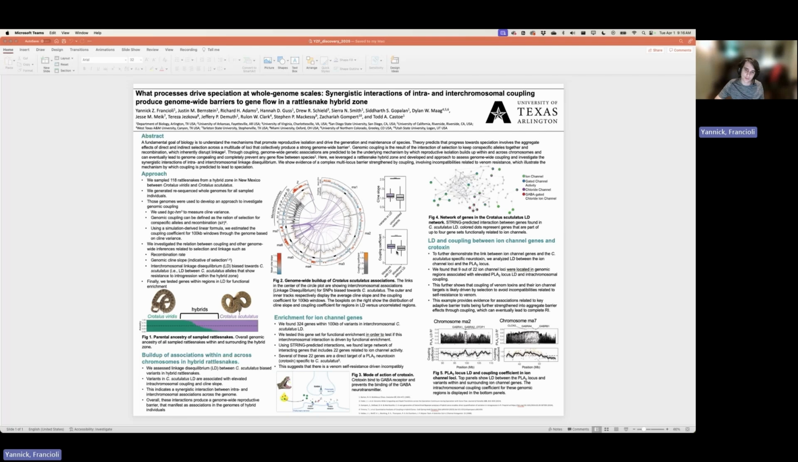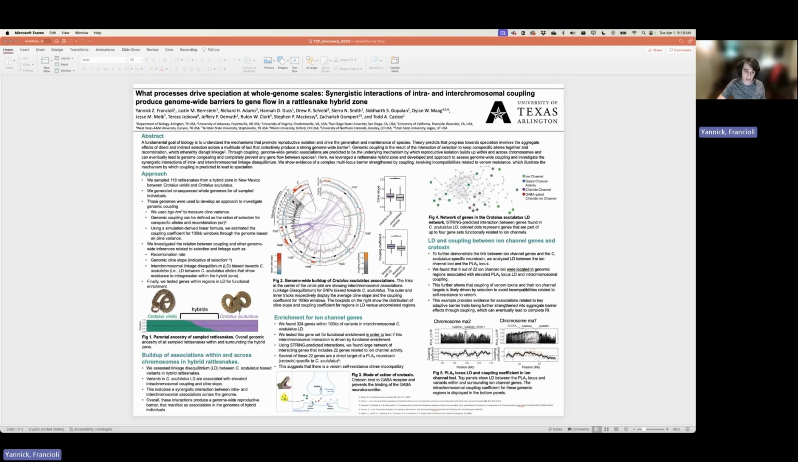And also we see that there are elevated coupling coefficients, so there's also elevated intrachromosomal linkage in those regions, which already shows this synergistic interaction of intra- and interchromosomal coupling that produces a network, a genome-wide barrier to gene flow in the hybrid zone here.